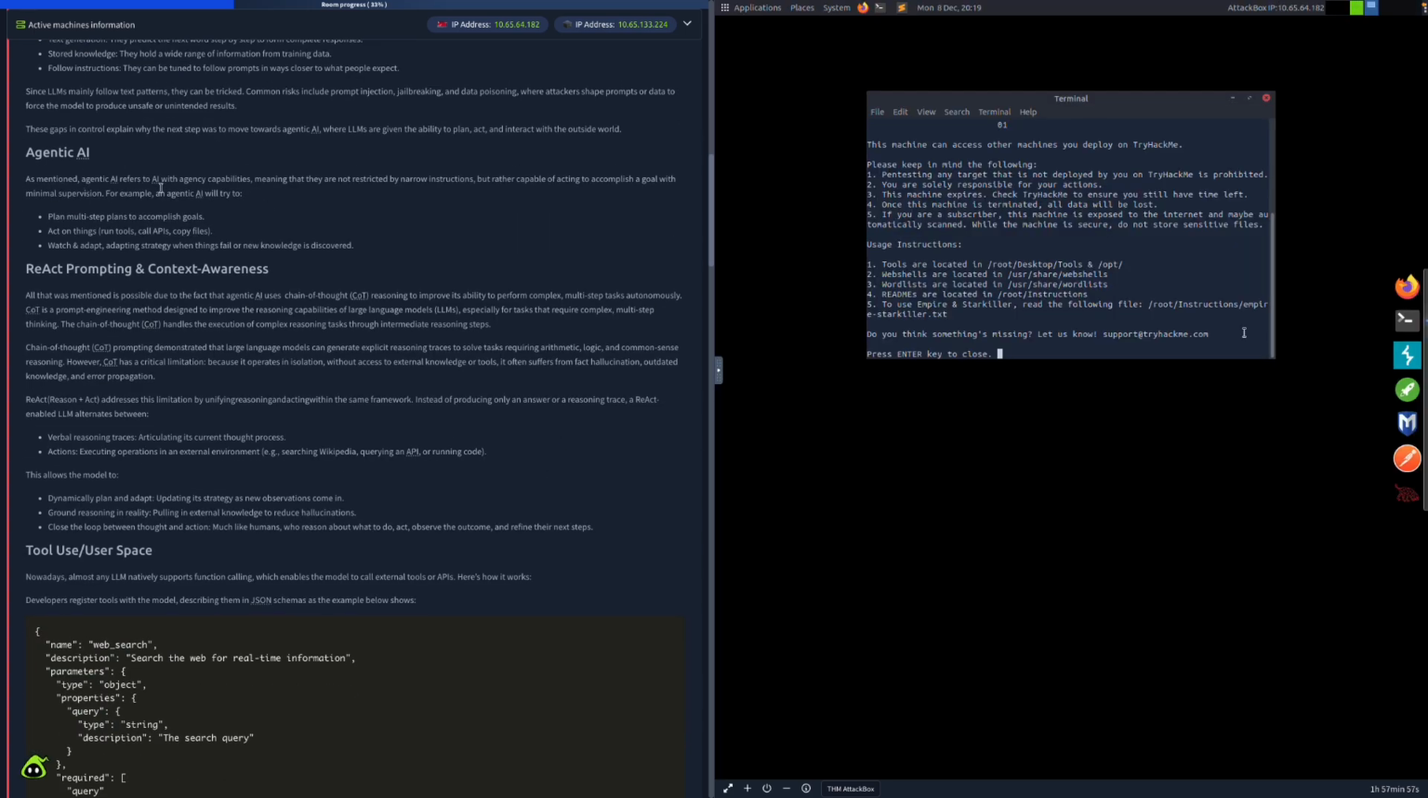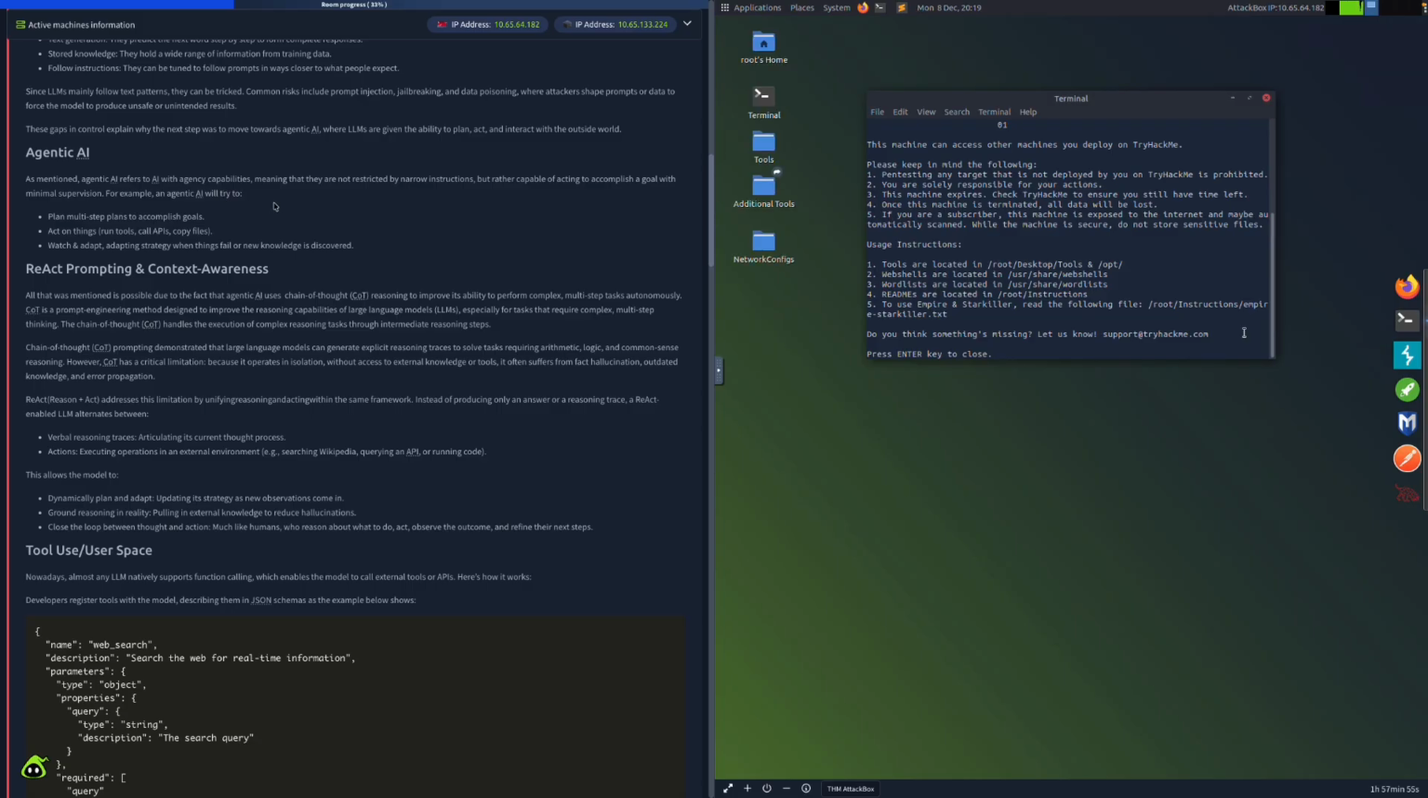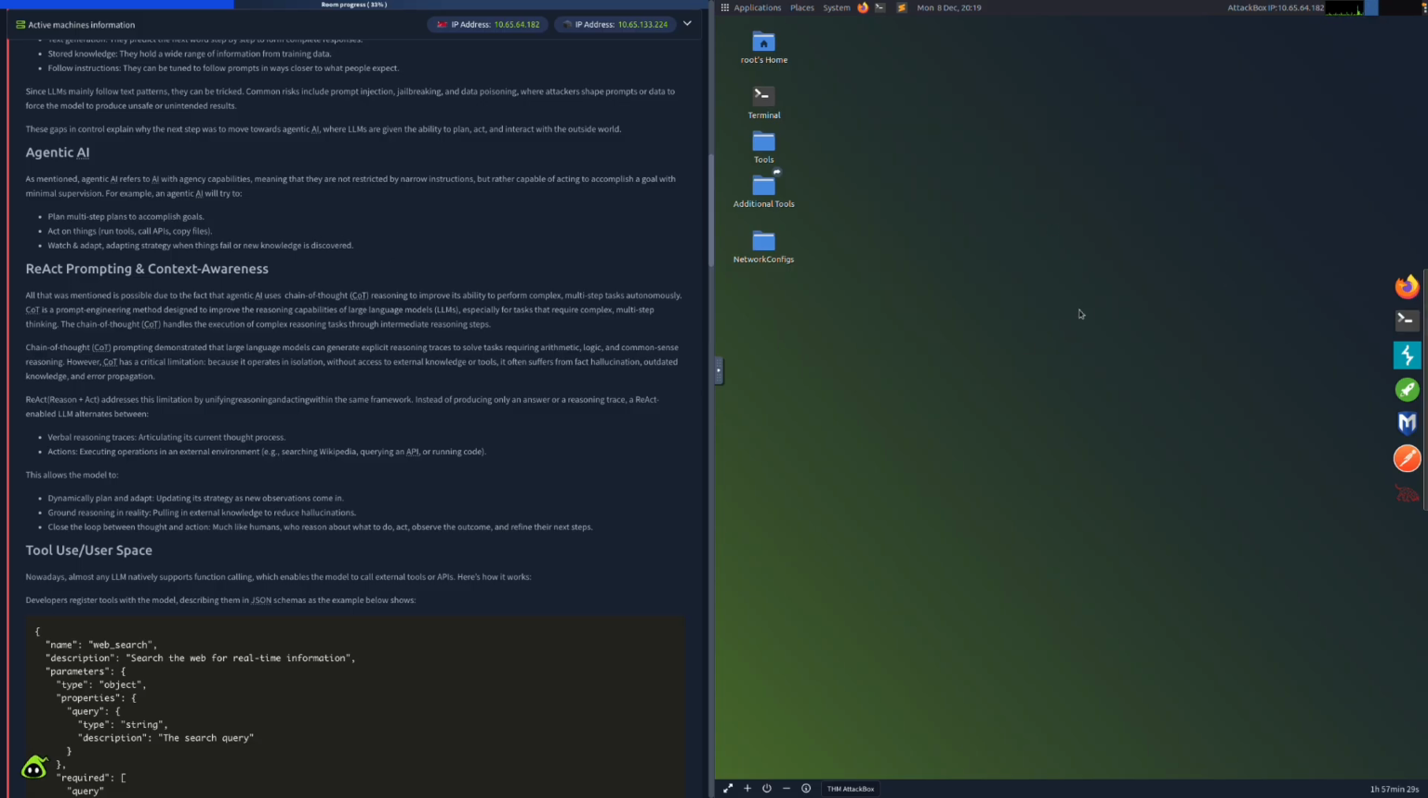As mentioned, agentic AI refers to AI with agency capabilities, meaning that they are not restricted by narrow instructions, but rather capable of acting to accomplish a goal with minimal supervision. For example, an agentic AI will try to plan multi-step plans to accomplish goals, act on things, and watch and adapt its strategy when things fail or new knowledge is discovered. So our box over here has been set up.